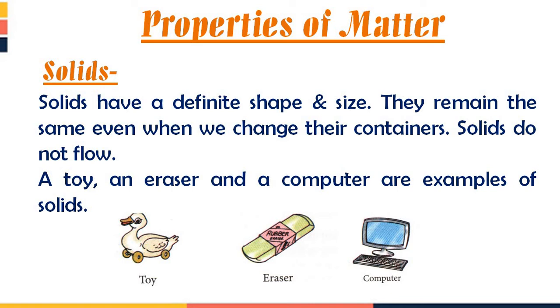Suppose that any solid is kept in any container and now we are taking out all the solids from the container and keeping the same solids in another container. So what will happen? The solid's shape and size will not change. It means we cannot change the solid's shape and size if we change its container.